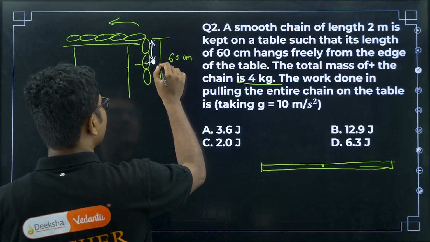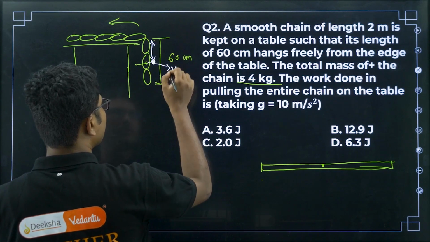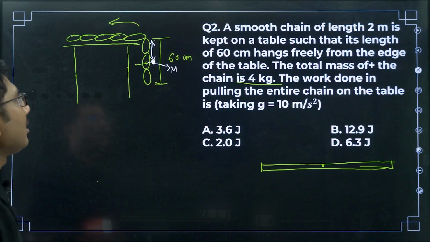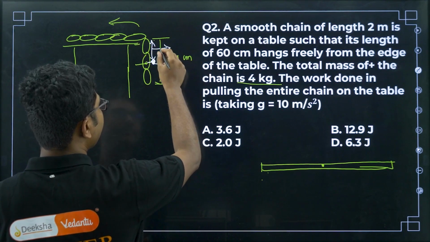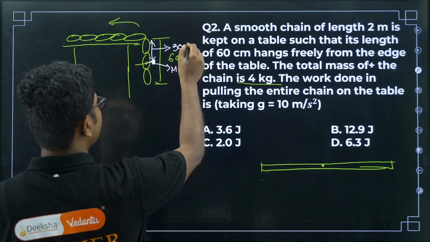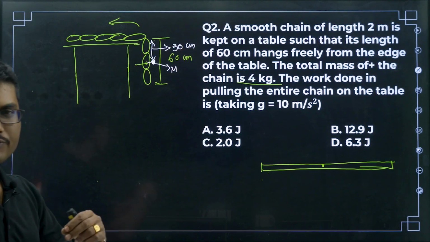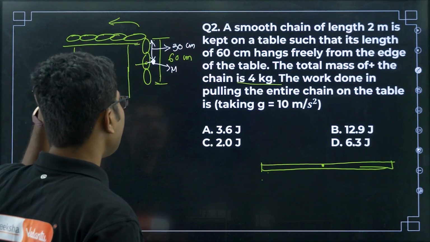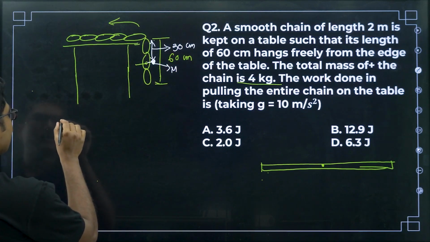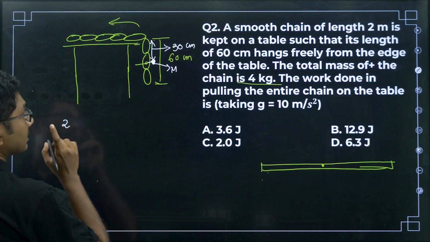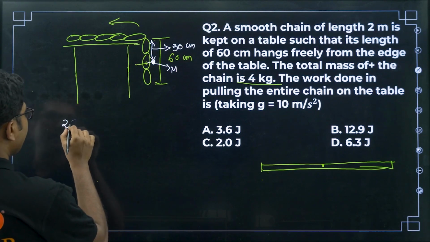So, what is the mass of this? First of all, we have to find the mass of this piece. Second, what is the height? If this is 60 centimeter, then this should be 30 centimeter, right. Half of 60 is 30 centimeter. Now, what is the mass? The mass of the entire chain is the mass of 2 meters, right. 2 meter means 200 centimeter.